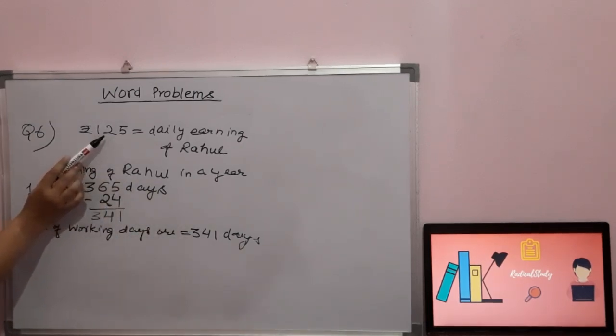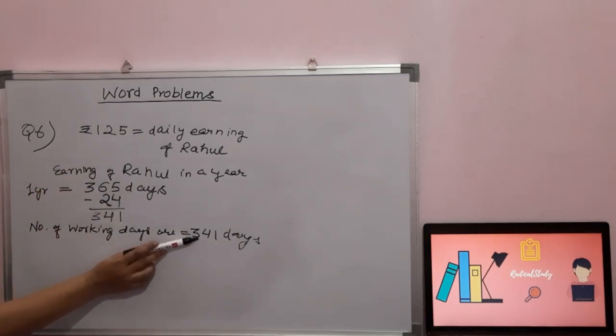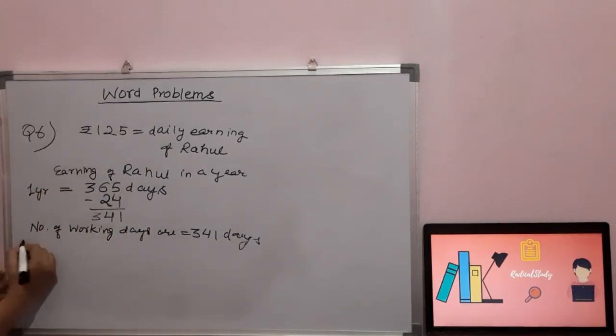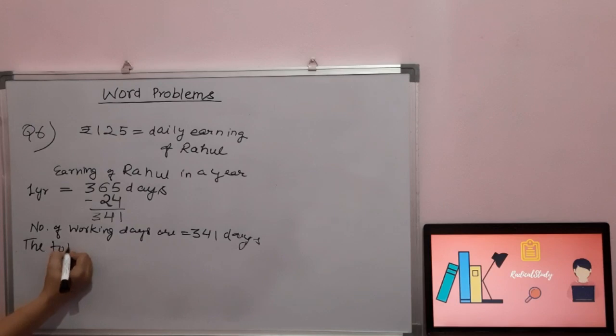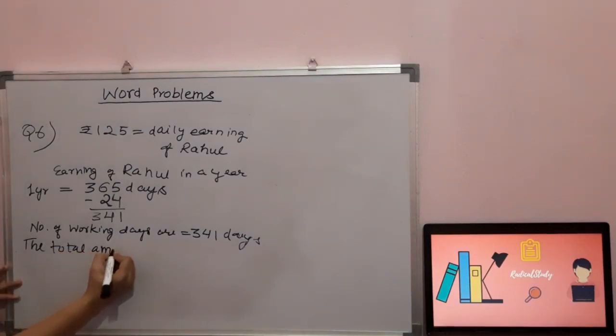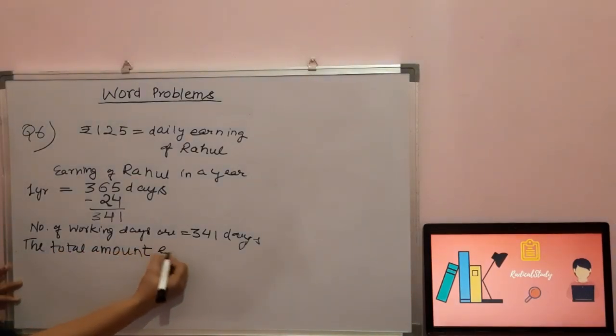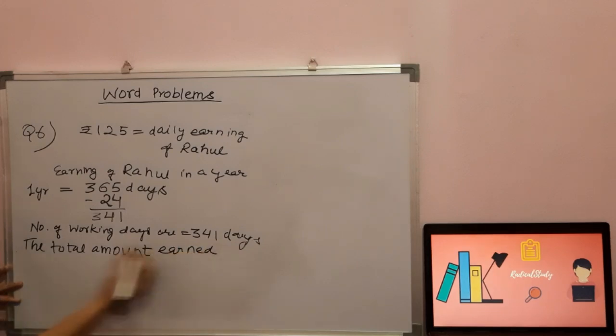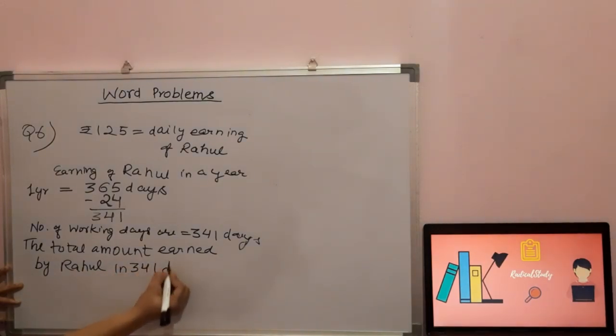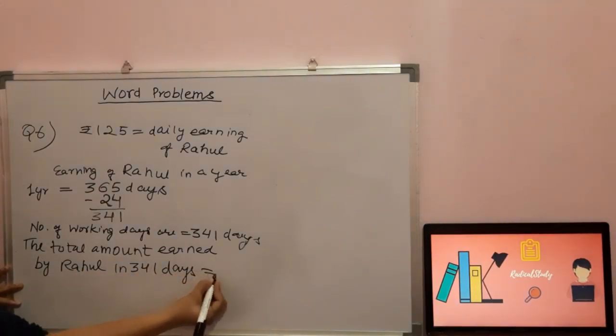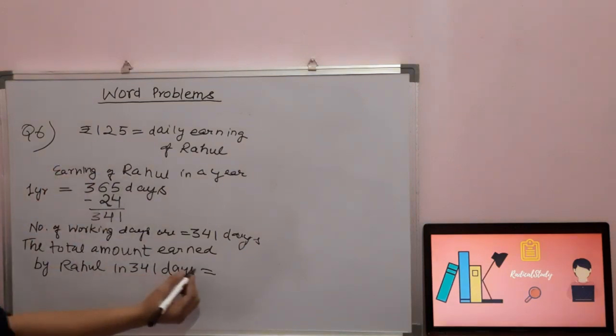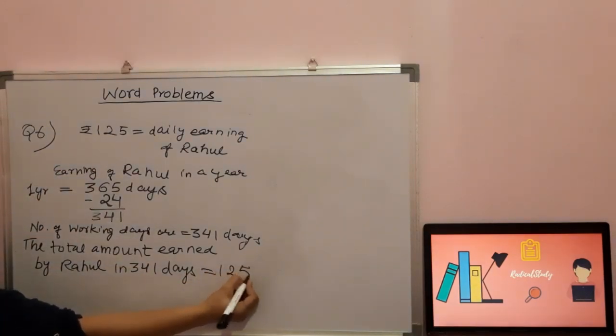In one day he earns ₹125. So in 341 days, the total amount earned by Rahul in 341 days. 341 days में राहुल ने कितना अर्न किया? The daily earning is ₹125.